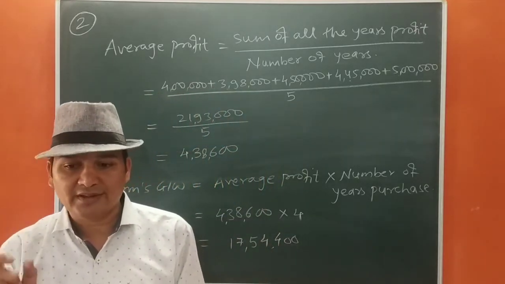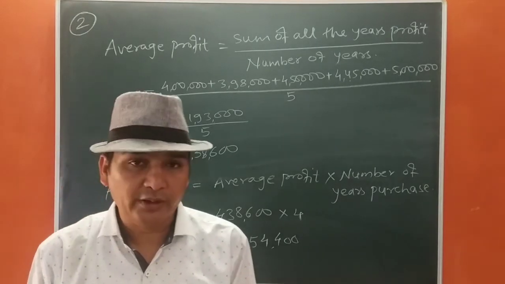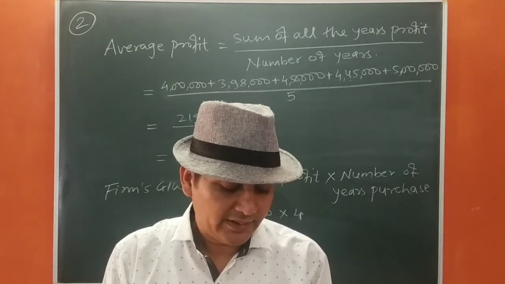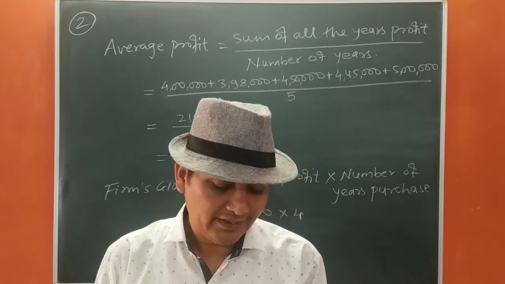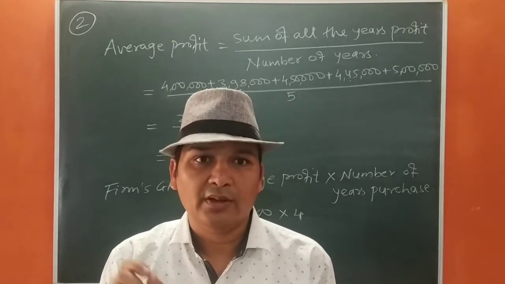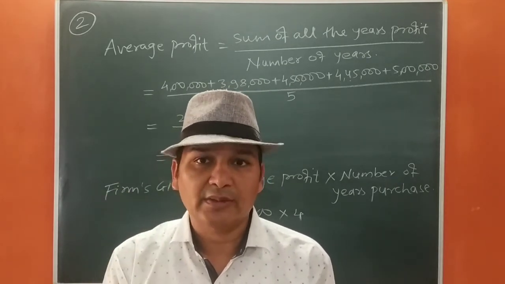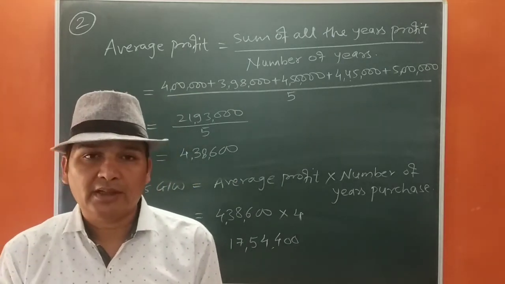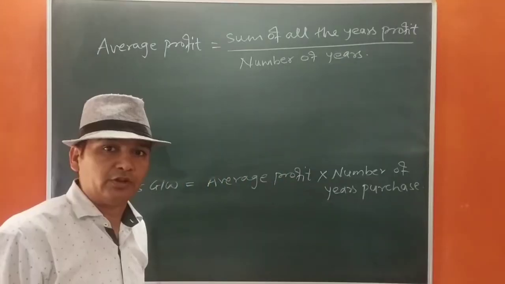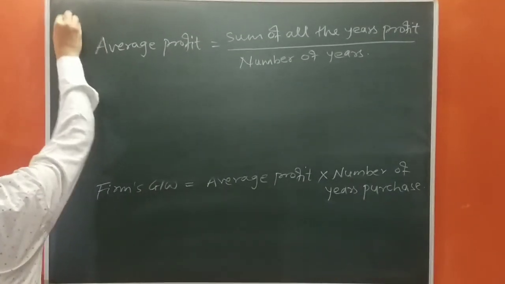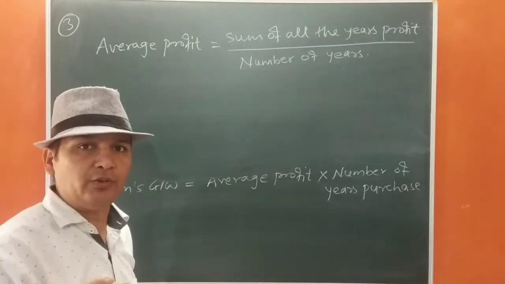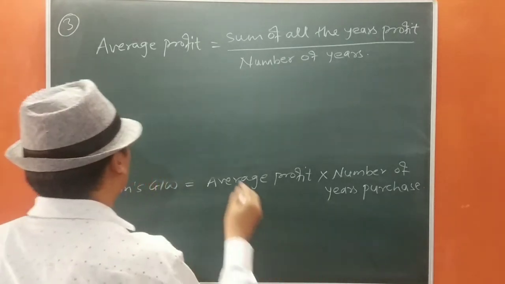You should always remember, suppose in the question it is given preceding 4 years, then you have to take 18-19, 17-18, 16-17, 15-16, but 14-15 you never take. Please remember, in this question it is not given, but if given, try to take from just the previous years. Question number 3, the formula is the same. Whenever there is a loss in spite of profit, the loss will be deducted in that formula. Please keep that in mind.